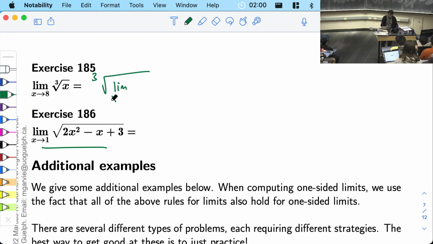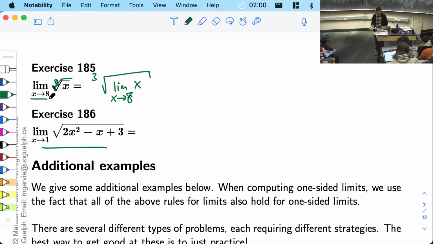I will post it. But the first one I will do is the limit as x goes to 8 of the cube root of x. And the cube root of x is not a polynomial. So you cannot just plug in on the cube root of x. But what you can do is pull this cube root, pull that out.